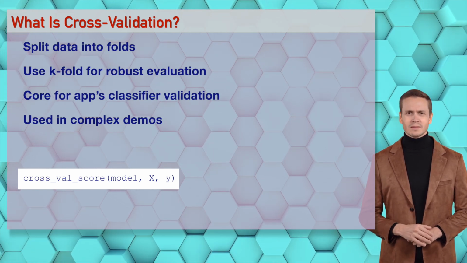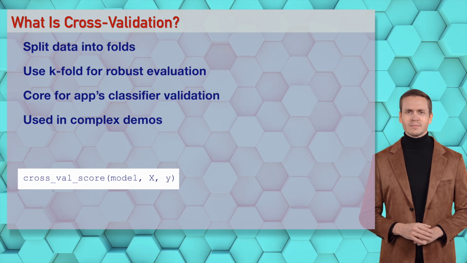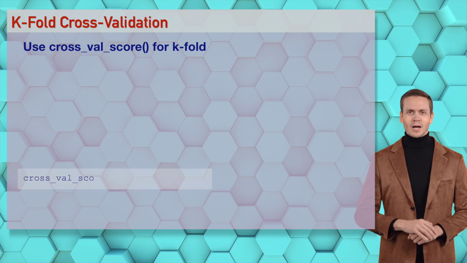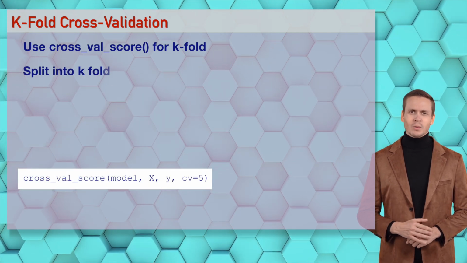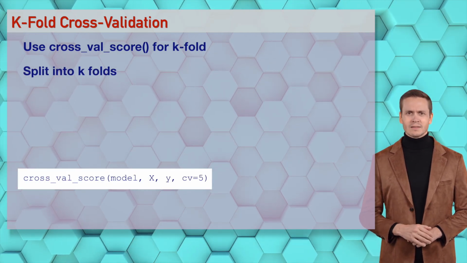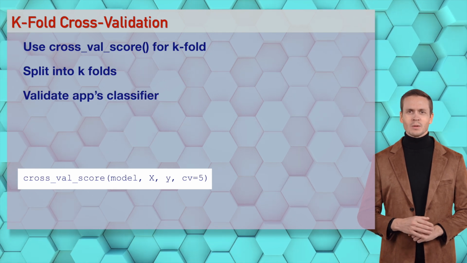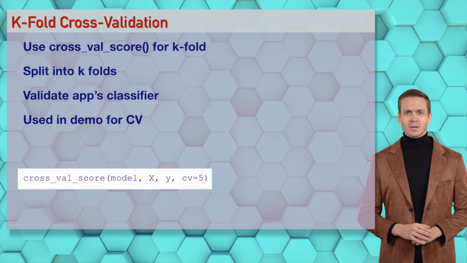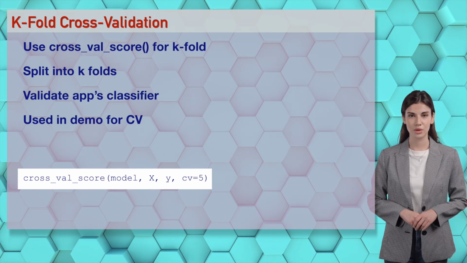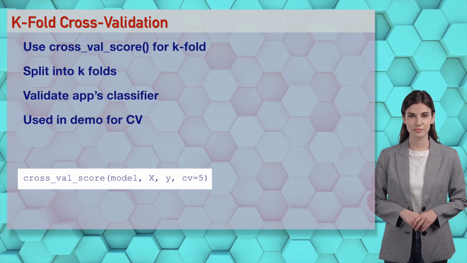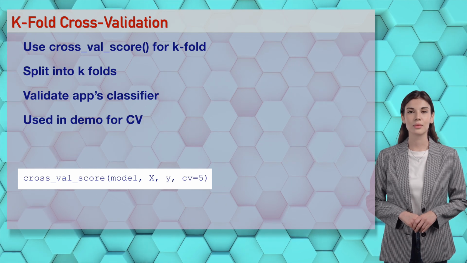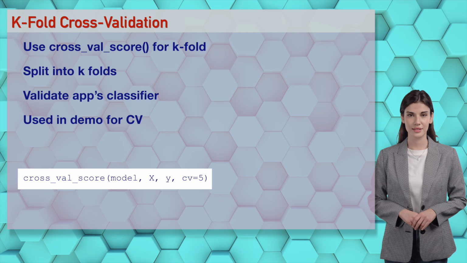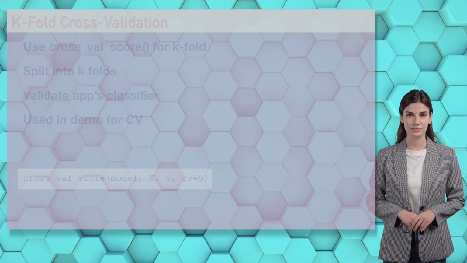It's a CV party, let's drop this code beat for wizards. Yo, wizards, cross_val_score, model, x, y, CV equals 5, splits data like a hot divider for Sophia, ensuring AI robustness. It's a K-fold party, let's drop this code beat and split some data. You're dividing my heart, Ethan. Wizards, K-fold CV splits data for robust validation in the app. Try it in our demo, it's like splitting with passion.